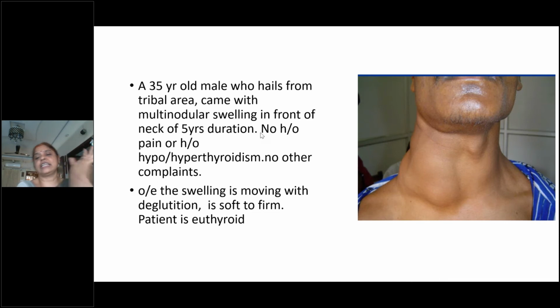So mostly, thyroid swellings are more common in females, and a male thyroid is thought of as a malignant thyroid. So the first thing is you have to exclude malignancy once you see a male thyroid. But of course, this person is coming from a tribal area, still he can have a multinodular goiter.